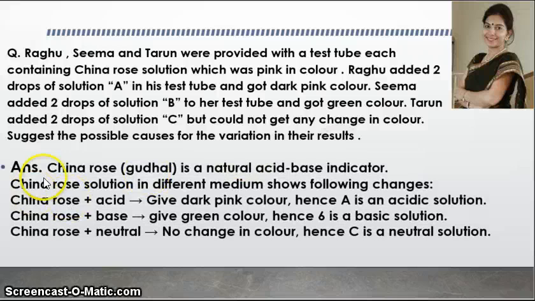So the answer is: China rose is a natural acid base indicator, and it gives different colors in different mediums. China rose plus acid gives dark pink color, so test tube A is an acidic solution. China rose plus base gives green color, hence test tube B is a basic solution. And China rose plus neutral gives no change in color, hence test tube C is a neutral solution.